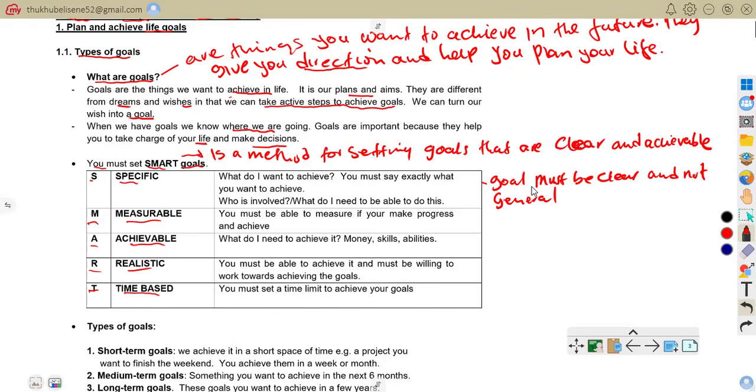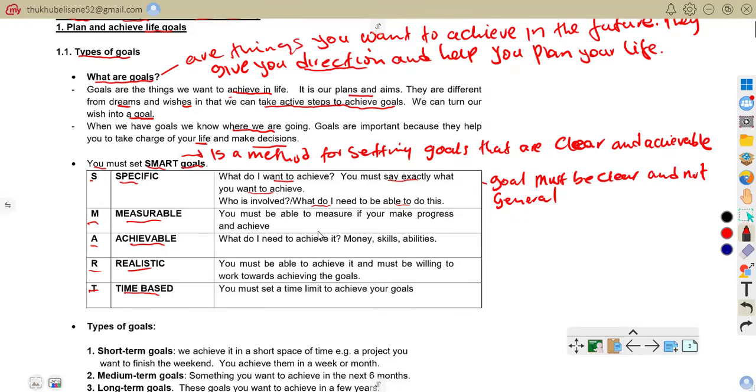You see, you are specific. You are not just saying you want to improve your marks, but that you want to improve your maths mark. What do I want to achieve? You must say exactly what you want to achieve. Who is involved? What do I need to be able to do this?